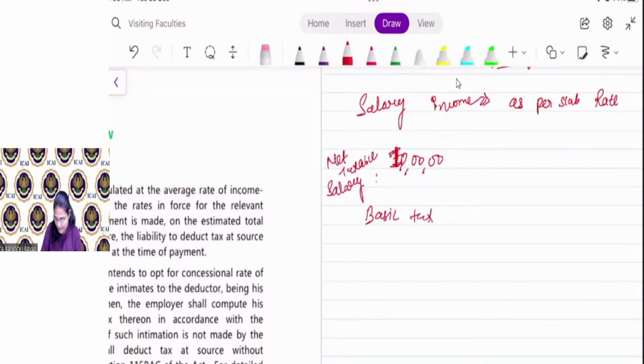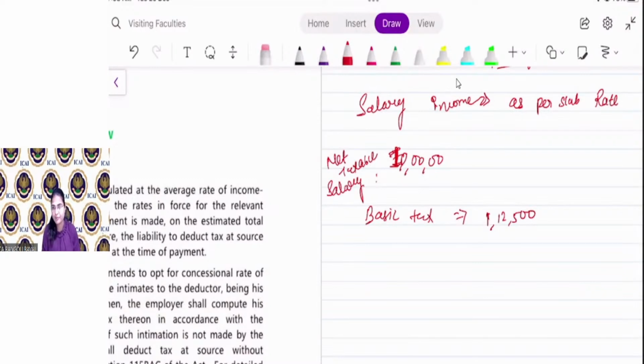What is the basic tax liability of Mr. X? Everyone calculate as per the old scheme, tax on 10 lakh rupees, and just let me know quickly. It's 1,12,500. So this 10 lakh rupees is paid by employer every month, right? And the tax on such salary is 1,12,500